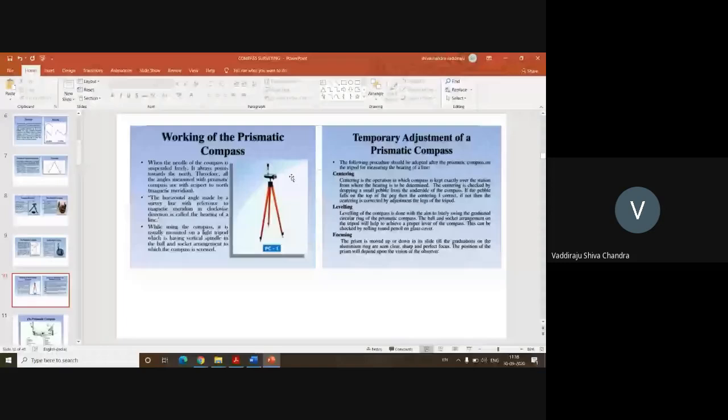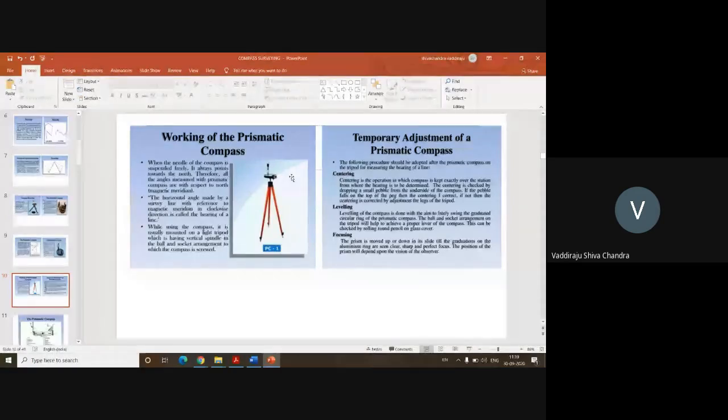You should do it very gently. You should not showcase all your strength on the compass. You should just hold the hands very gently and try to press the compass towards the side on which it is higher when compared to the other side, till you achieve the leveling. That is, till you are able to see that the compass is perfectly parallel or flat to the ground. That process is called leveling.